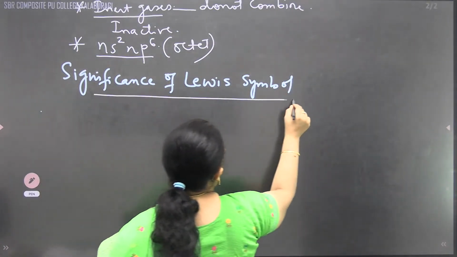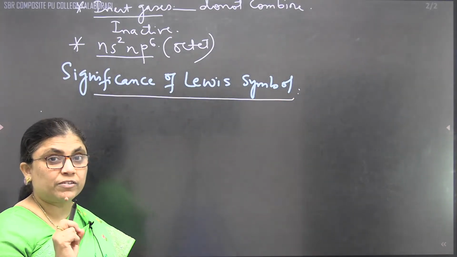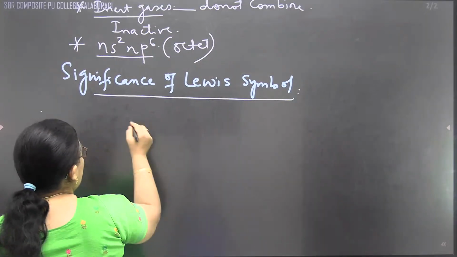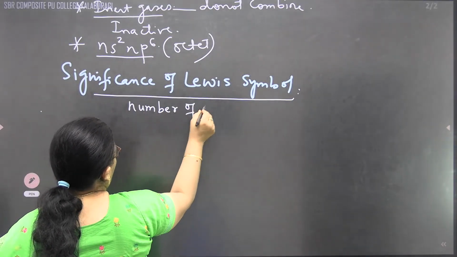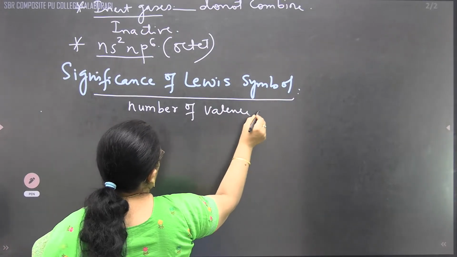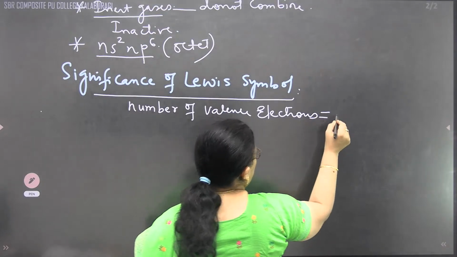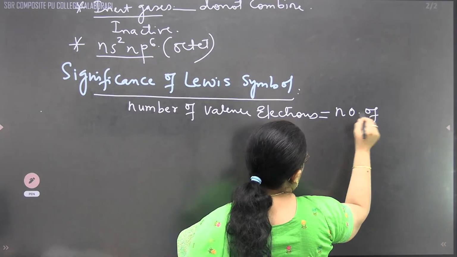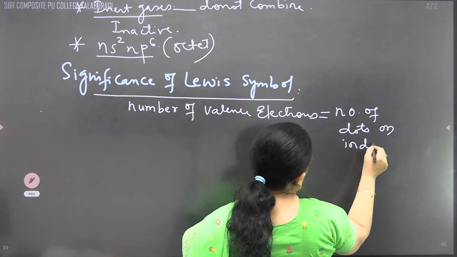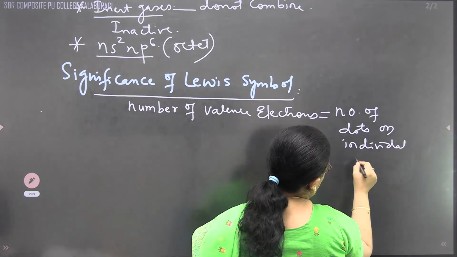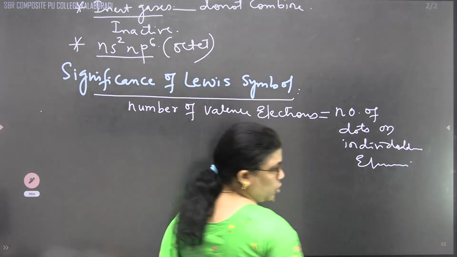This is the most important part of the topic because what Lewis said is that the number of valence electrons, listen to my sentence properly, the number of valence electrons will be equal to the number of dots on an individual atom or individual element. On individual element, okay?